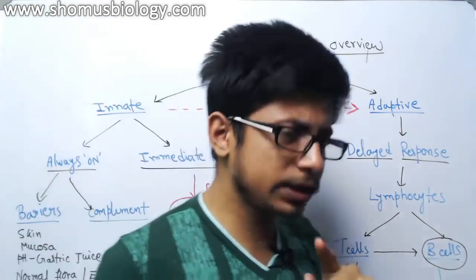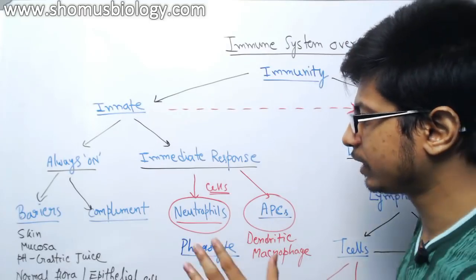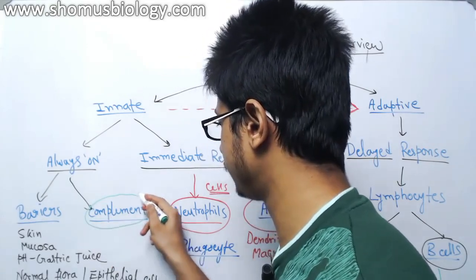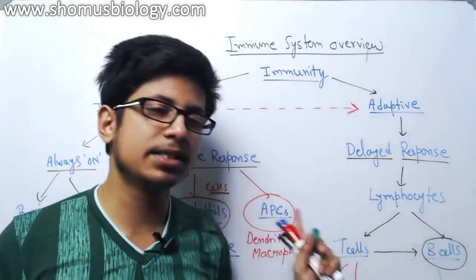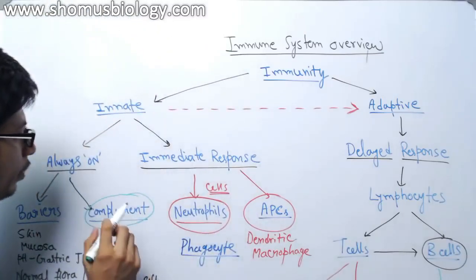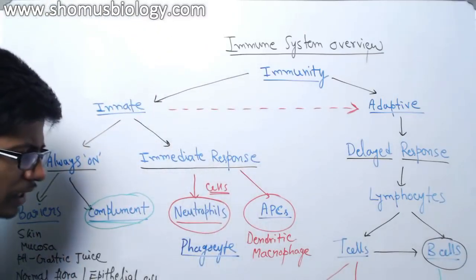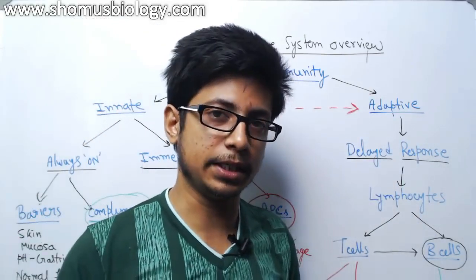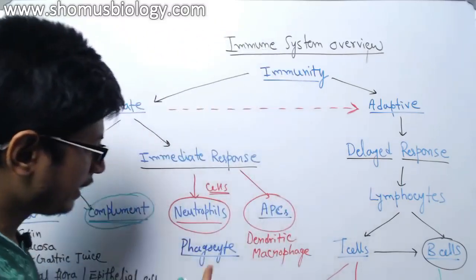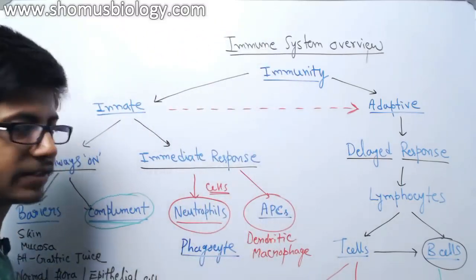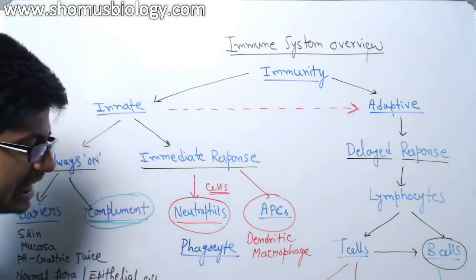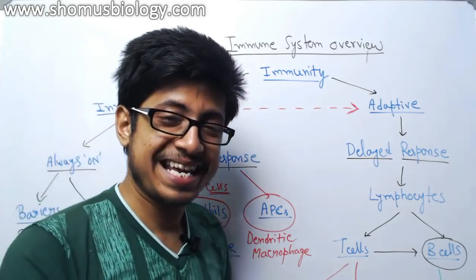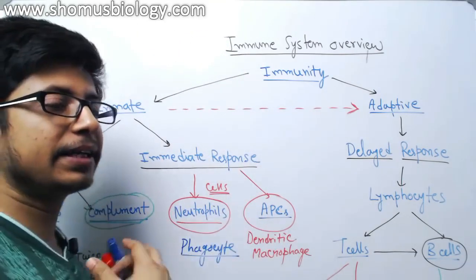Now one more thing I should talk about here. There are two things I've drawn actually in this case. Let me draw another thing, a green circle over there. The reason I'm drawing green circles and red circles is that complement and antibody are not cells. They are protein factors present in our body, in the bloodstream. But here you see the neutrophil, dendritic cells, natural killer cell, macrophage. These things are cells, and lymphocytes are cells. But antibody and complement are not cells.